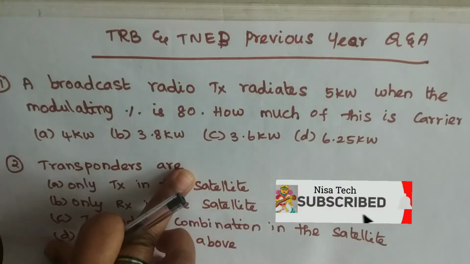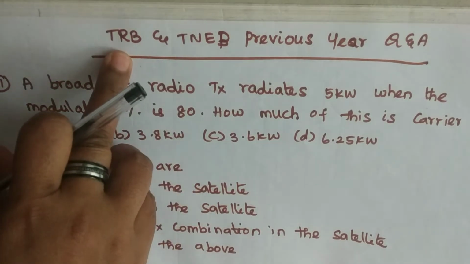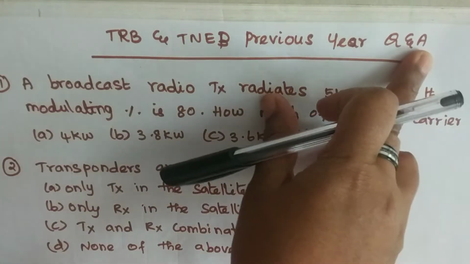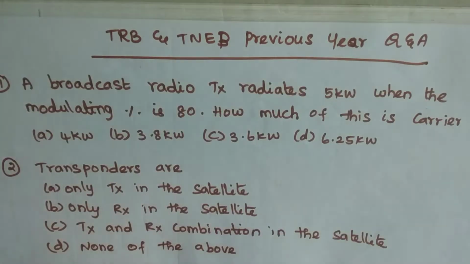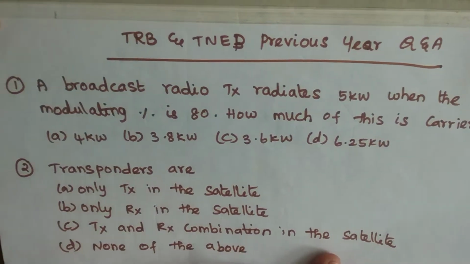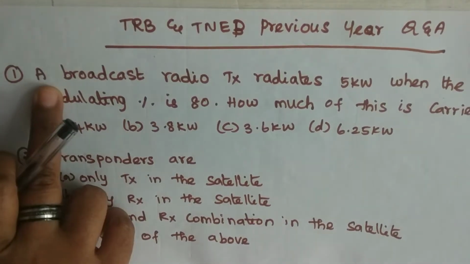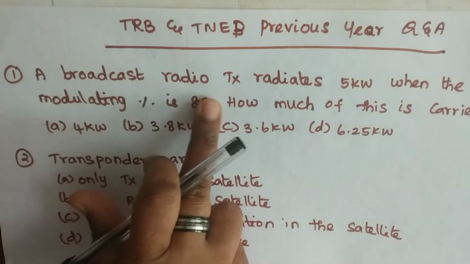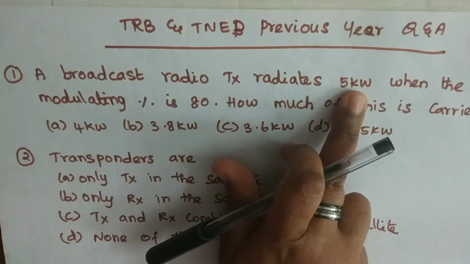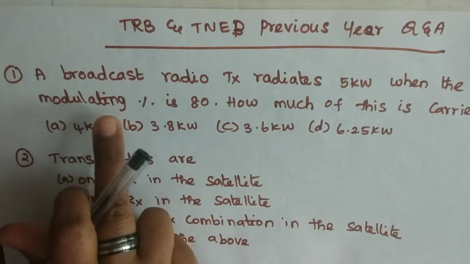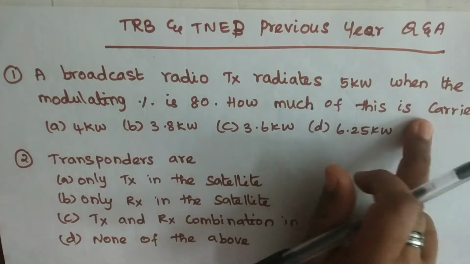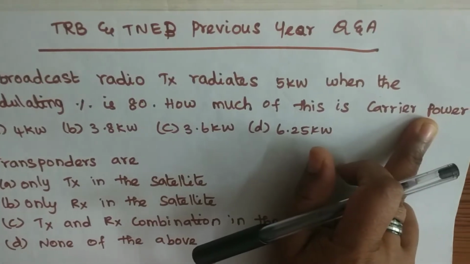So in this session, we are going to discuss the TRB and TNEB previous year questions and answers for the analog and digital communication subject. Let us see the first question. A broadcast radio transmitter radiates 5 kilowatts when the modulating percentage is 80. How much of this is carrier power?